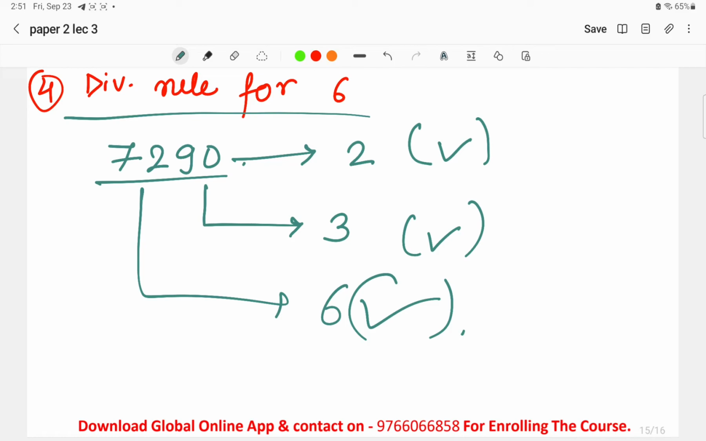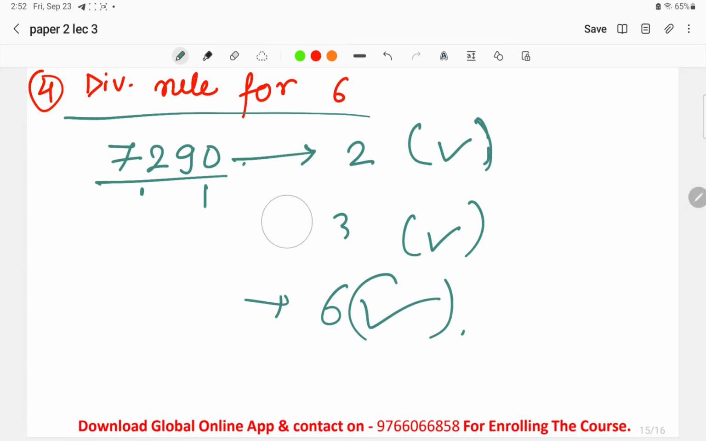Here we have to check whether the given number is divisible by 2 and whether it is divisible by 3. Both conditions must hold. If one condition is not satisfied, and the number is divisible by only 3 or only 2, this is not considered. Here both the divisibility rule for 2 and for 3 must be followed. Then only the number will be divisible by 6.